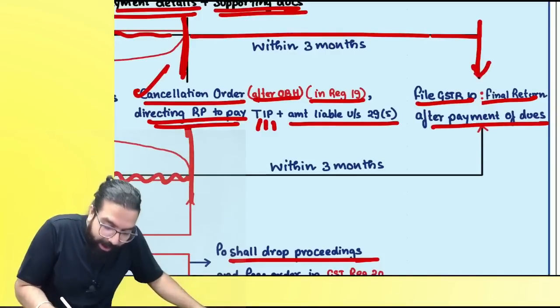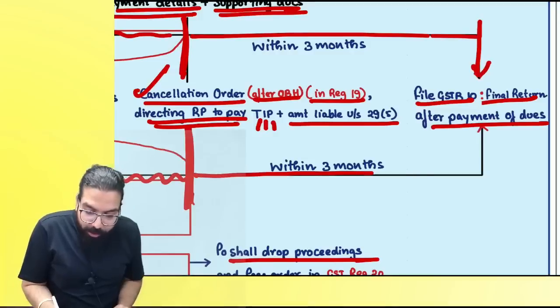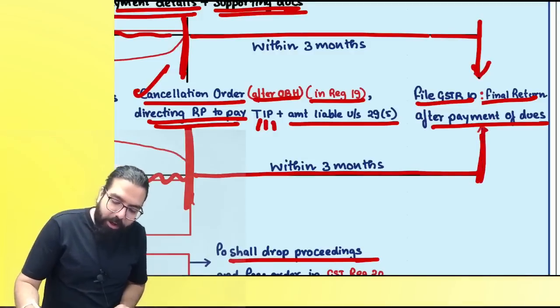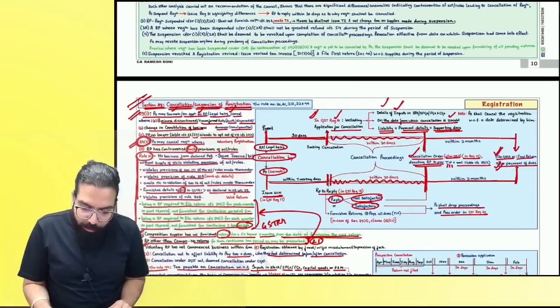Once the cancellation order is given, it says over here that within 3 months you will have to file your return after payment of the taxes. Are we clear, everyone? Now listen to me very carefully.